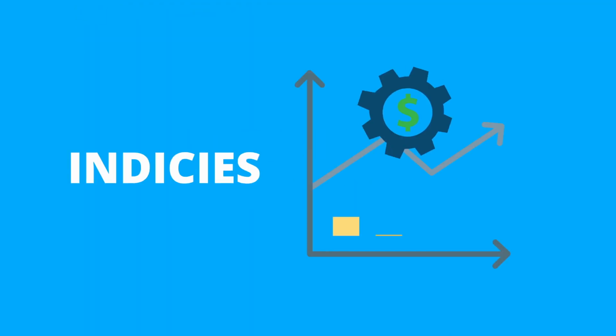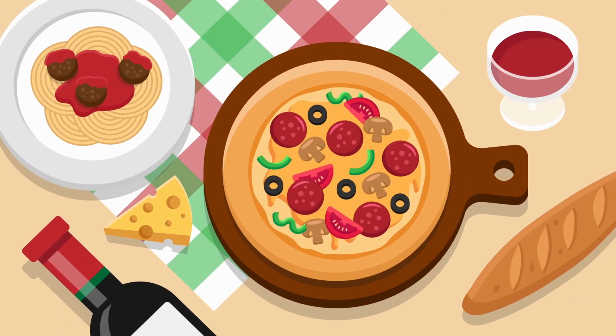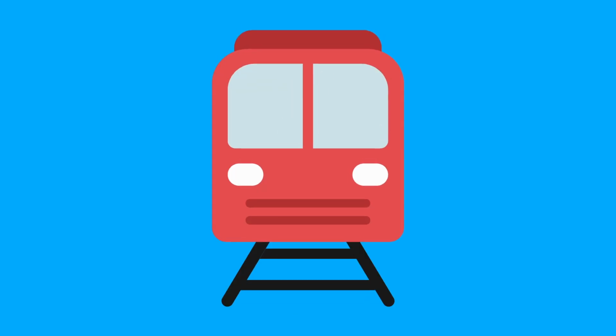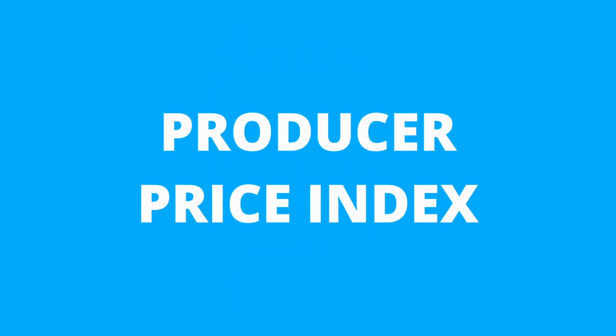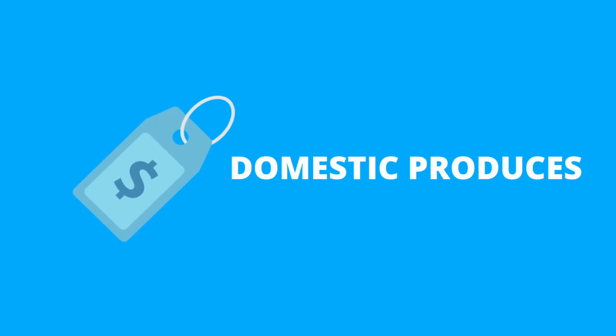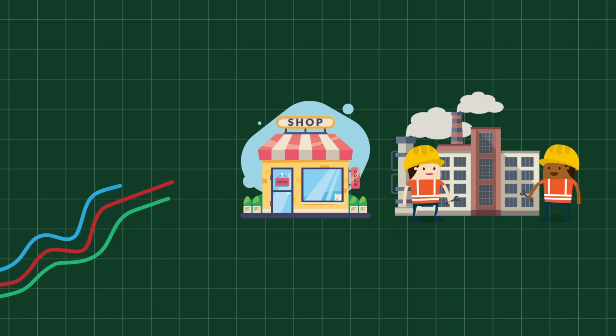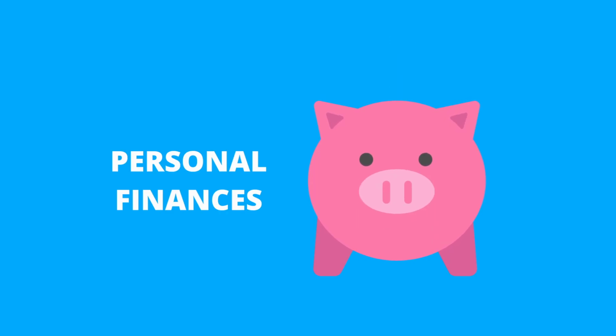Inflation is measured using indices like the Consumer Price Index, CPI, which tracks the price changes of a basket of goods and services. This basket includes everyday items like food, clothing, and transportation. Another measure is the Producer Price Index, PPI, which measures the average change in selling prices received by domestic producers for their output. Understanding these indices helps us gauge how inflation is impacting the economy and our personal finances.